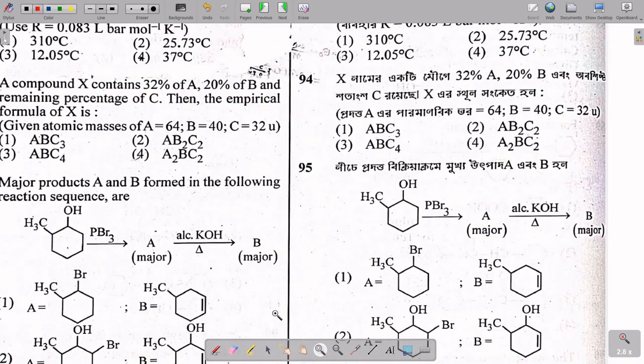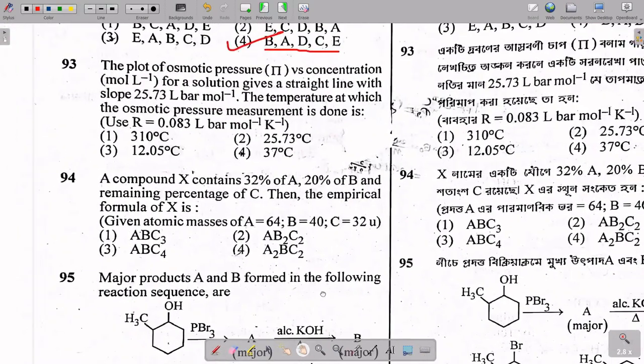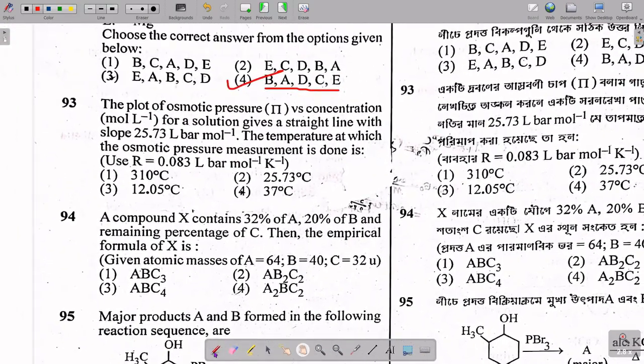In 92, let me zoom it more. It is said that the plot of osmotic pressure pi versus concentration for a solution gives a straight line with a slope of 25.73 liter per mole. The temperature at which the osmotic pressure is measured is, so here you can calculate, you know that pi is equal to C into RT. So pi equals C into RT.